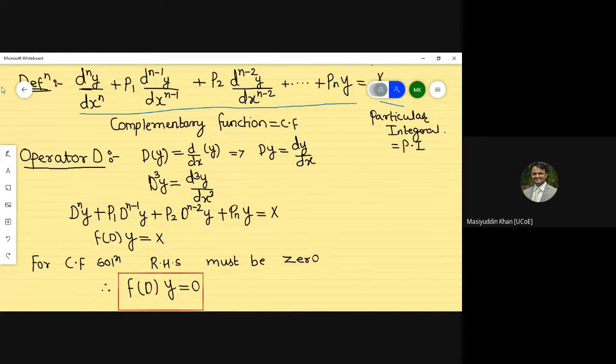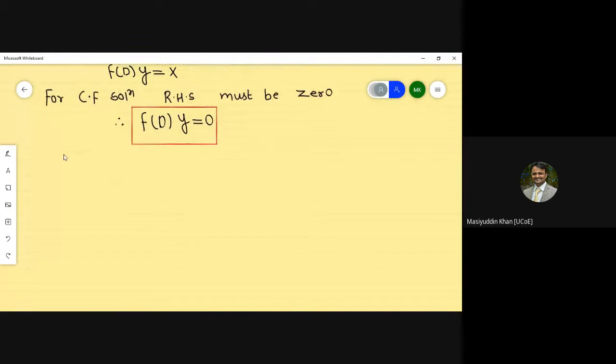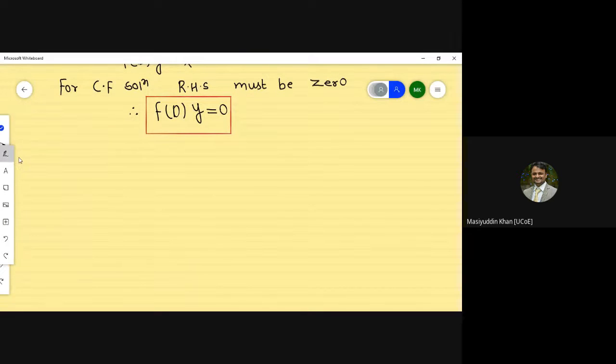Now coming to the next part. Whenever we have to find the complementary function, there must be a chance. What chance will we get here? That is the auxiliary equation with roots, meaning there must be roots. So I'm just coming to this part.